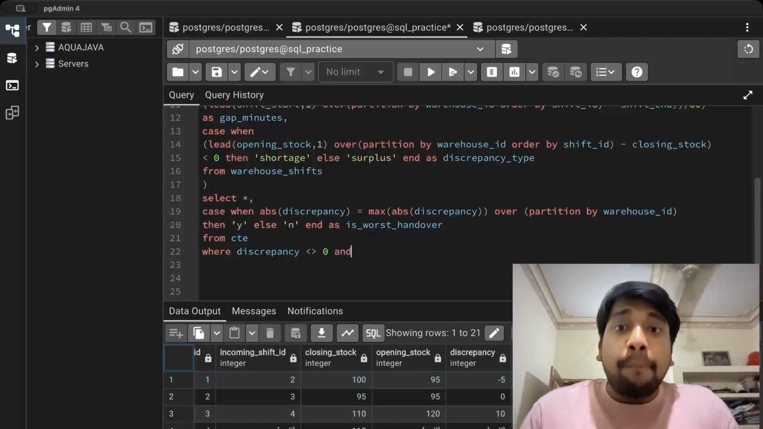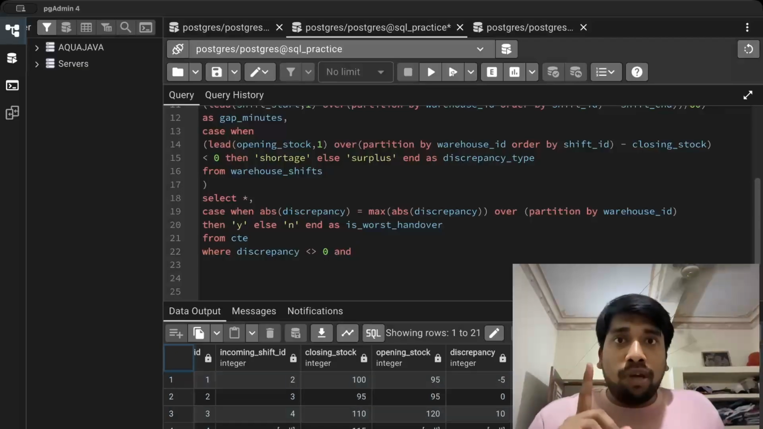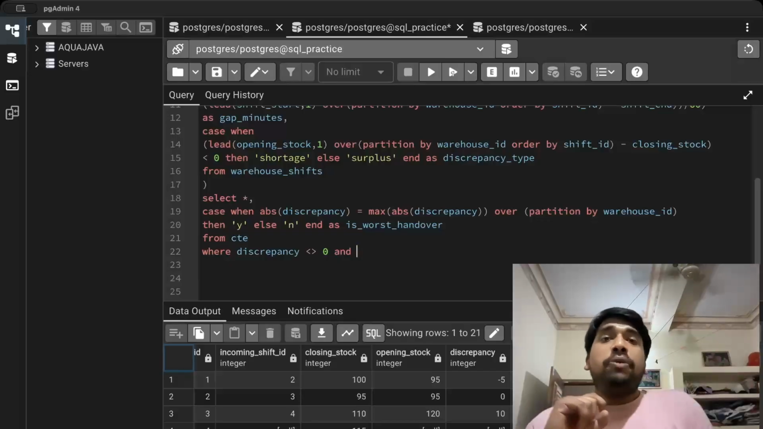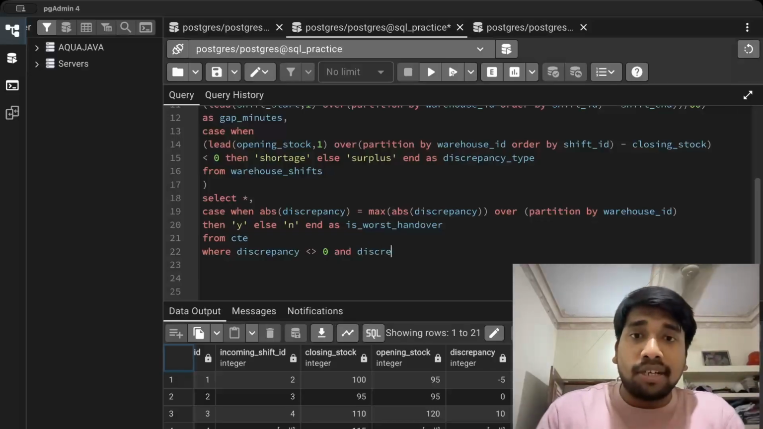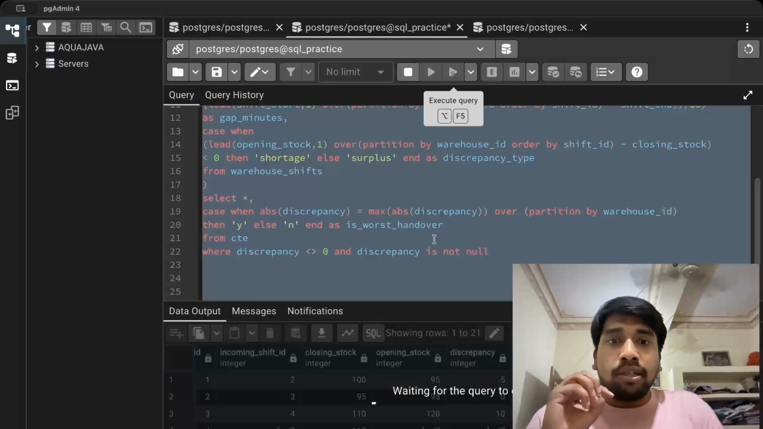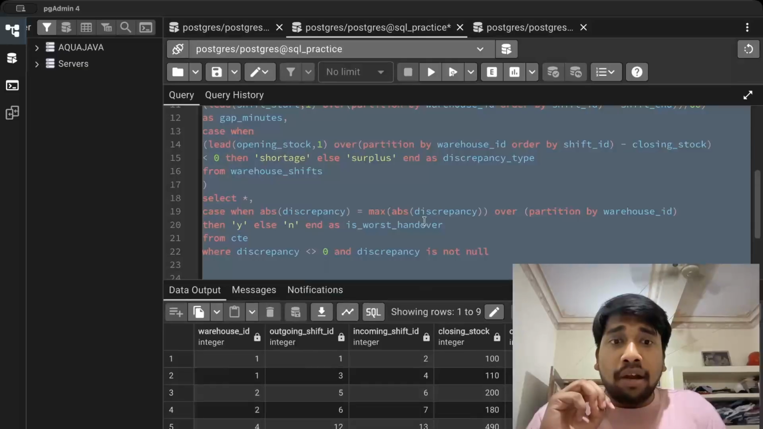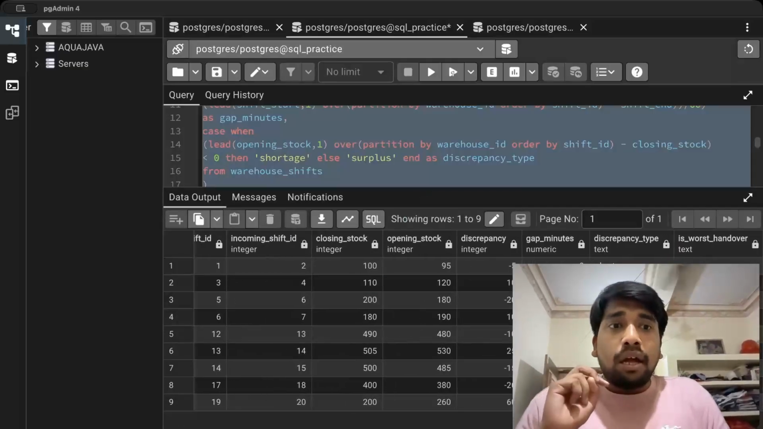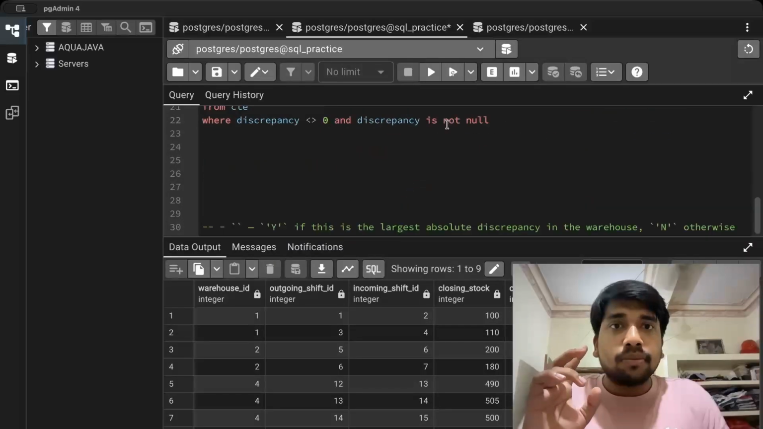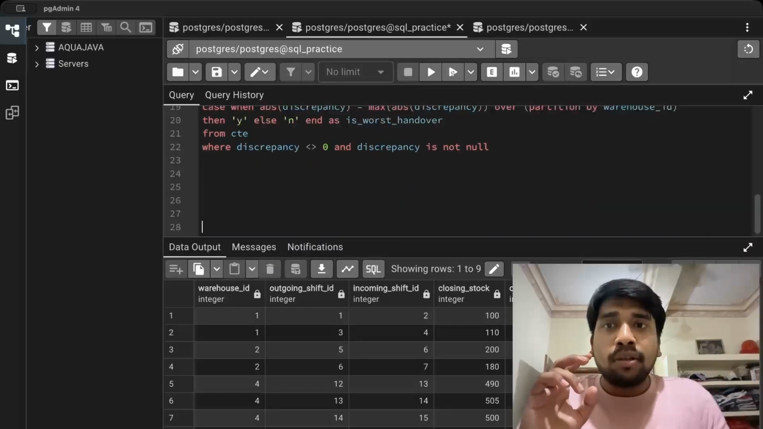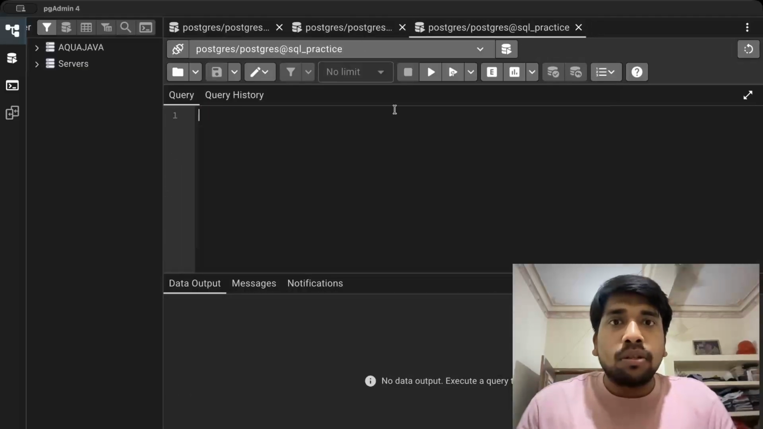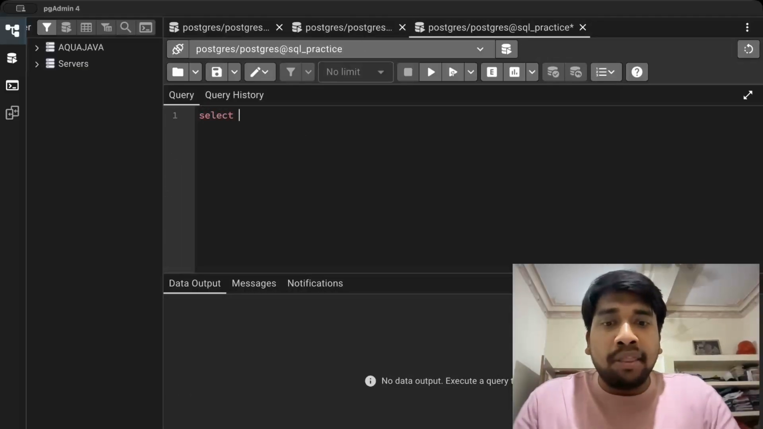But not equal to 0 does not remove null values. This is very important in Postgres, that not equal to 0 does not mean it will remove null values as well. So we will have to explicitly mention this: discrepancy is not null. Okay, now if you run this, with this we have reached the end of our solution. And just for the sake of matching this with the output, I will run the output statement here.